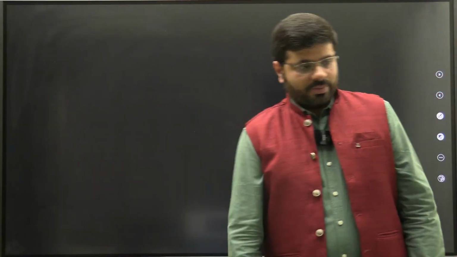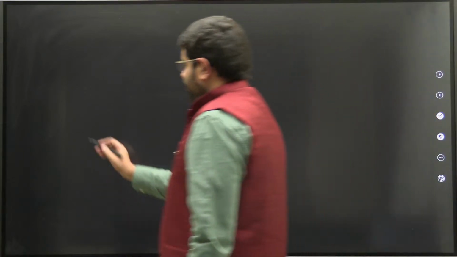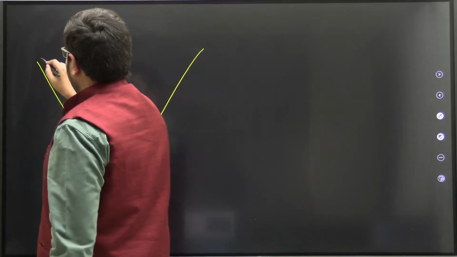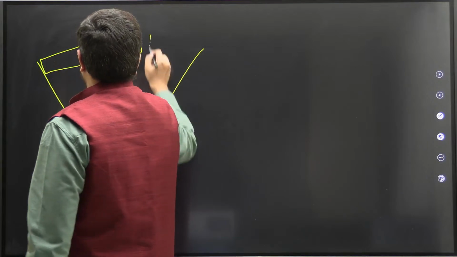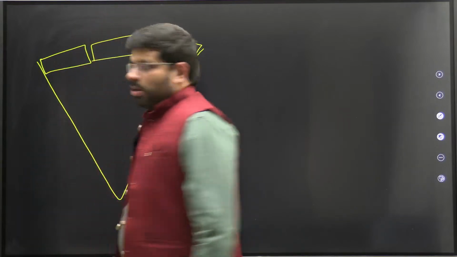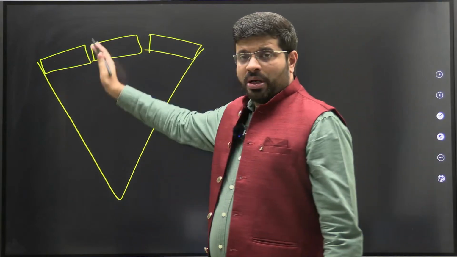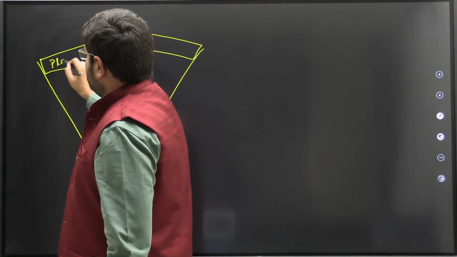When I explain plate tectonics, you all know the basics. The earth can be divided into multiple parts. Each part is what we call plates.